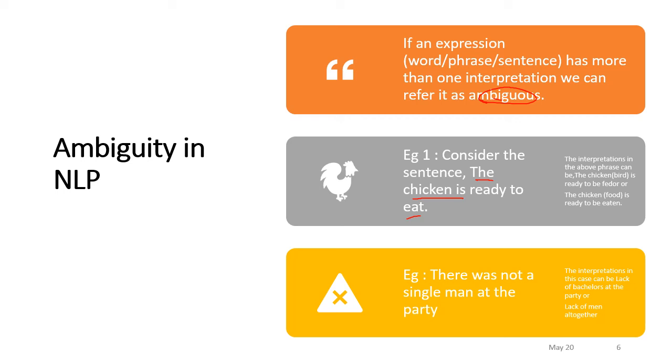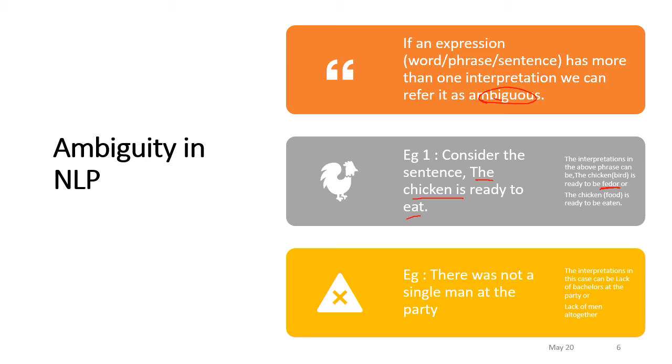We can have more than one interpretation. The first interpretation is that the chicken, the bird, is ready to be fed, meaning we are ready to give the chicken its food, right? Or there is another interpretation, where chicken represents the food that has been cooked and is ready to be eaten by humans.